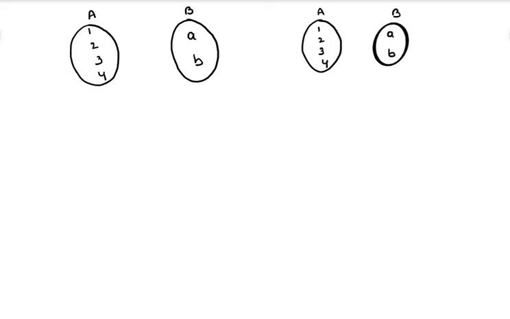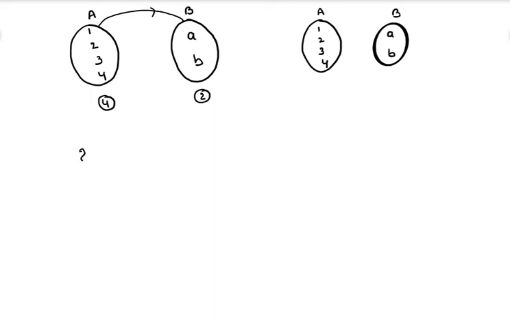Now we are entering into another important concept here: the number of onto functions from A to B. What we said about the onto function is, for every element there must be a pre-image. Now this is a set containing 4 elements and this is a set containing 2 elements. Can anyone tell me the number of onto functions from A to B?